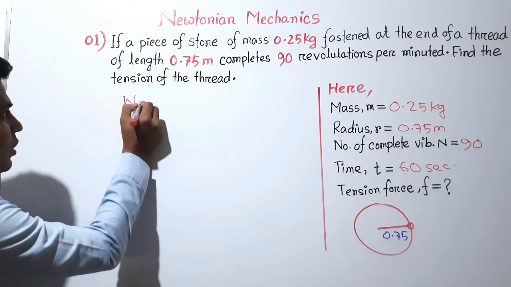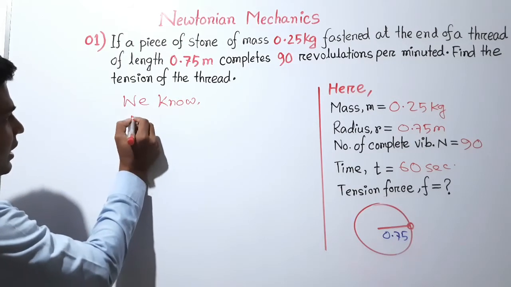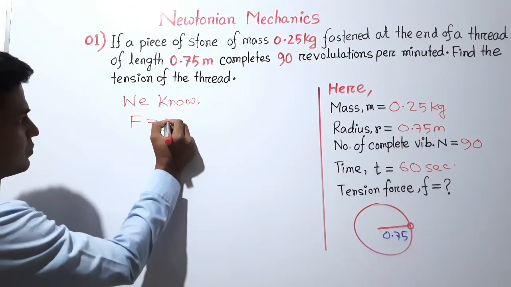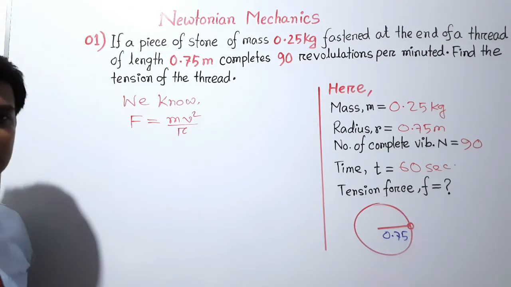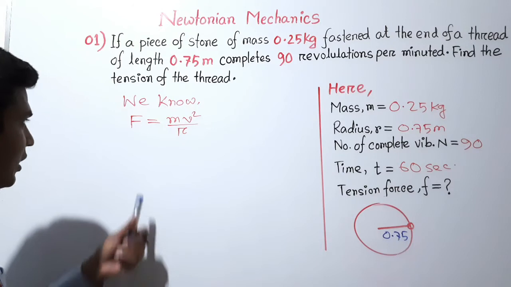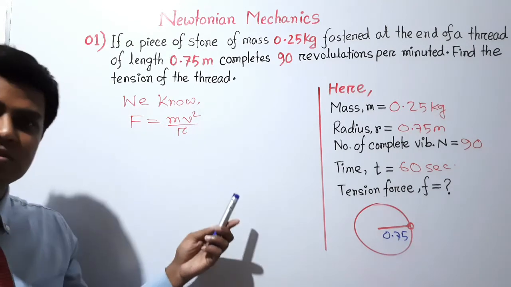Now let's see the formula. We know the formula to calculate the tension force is F equals mv square divided by r. But here v is the linear velocity whose value is not given.